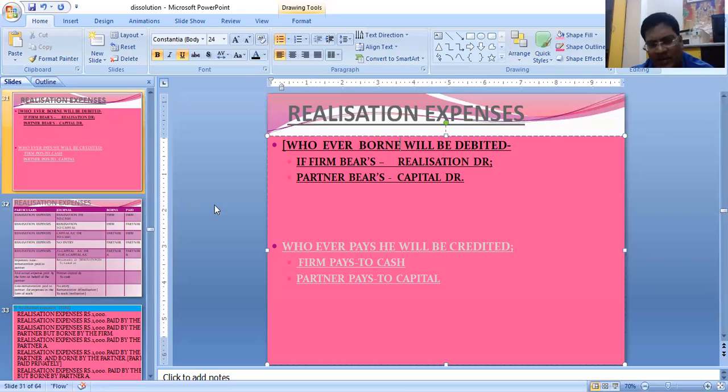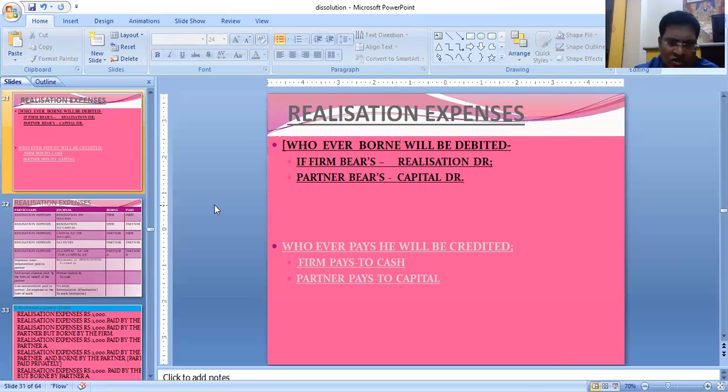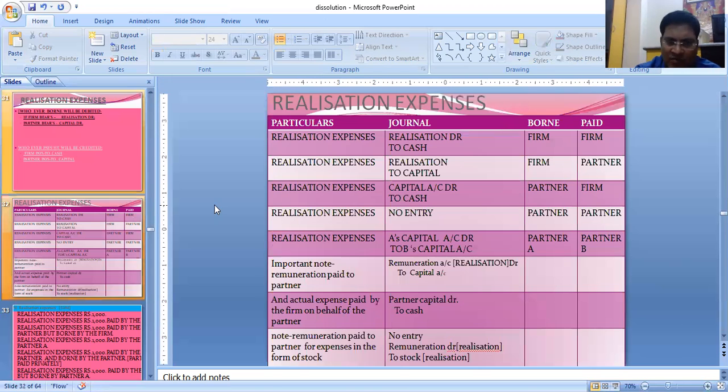And if the partner pays, then capital account will be credited. Now, based on these two learnings, we have different combinations regarding realization expenses. Realization debit to cash if the firm bears it and the firm pays it. Next, if the firm bears it, that means realization account debit, and the partner pays, so to capital.